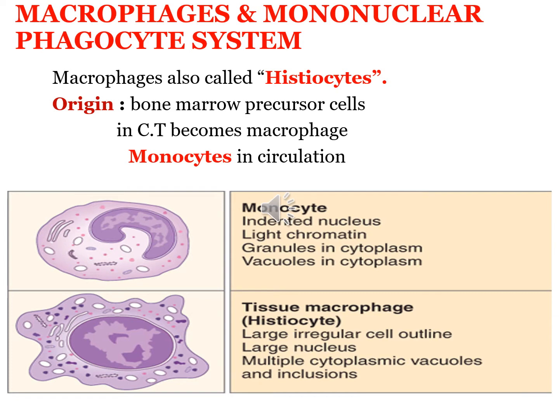Macrophages and the mononuclear phagocytic system. Macrophages are also called histiocytes. Macrophages are derived from the bone marrow precursor cells that divide, producing monocytes that circulate in the blood. These cells cross the epithelial walls of the venules to penetrate the connective tissue, where they differentiate further and mature and acquire morphological features of phagocytic cells. Therefore, monocytes and macrophages are the cells of the same lineage, and they are the same cells at different stages of maturation. Macrophages are important in the early stage of repair after tissue damage, and under the conditions of inflammation, these cells accumulate in the connective tissue by local proliferation.